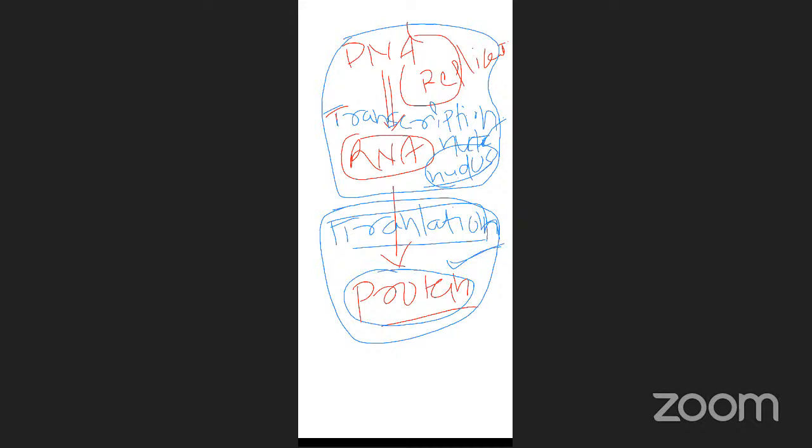These proteins are made up of amino acids. I will tell you later how the amino acids are added. So this is the central dogma of molecular biology. First, let's complete the transcription process in eukaryotes, later the translation process. They are asking only about the transcription process in eukaryotes, not prokaryotes. But anyway, I will add some prokaryotic characteristics also for better understanding.